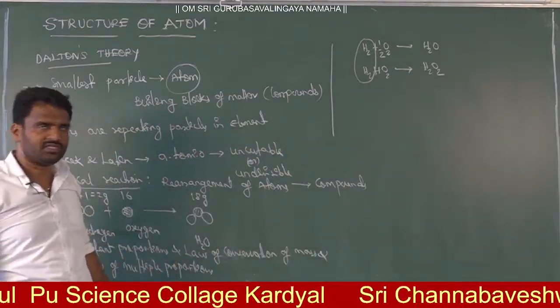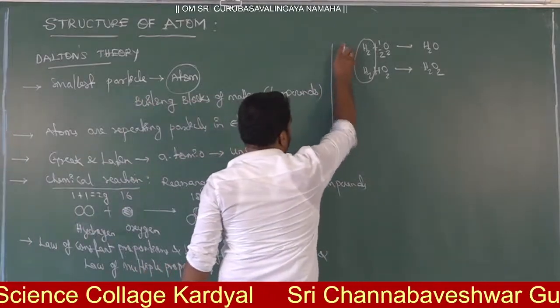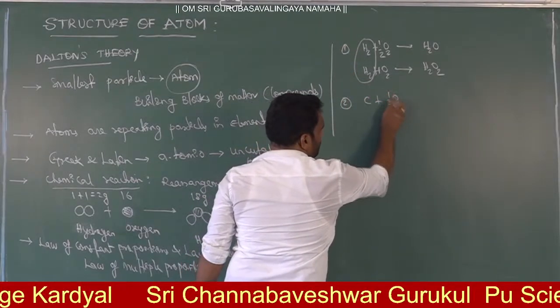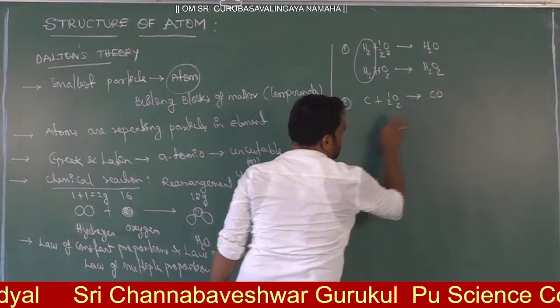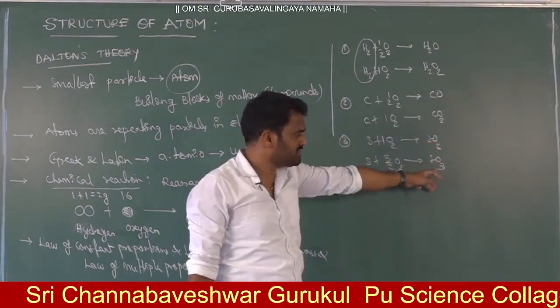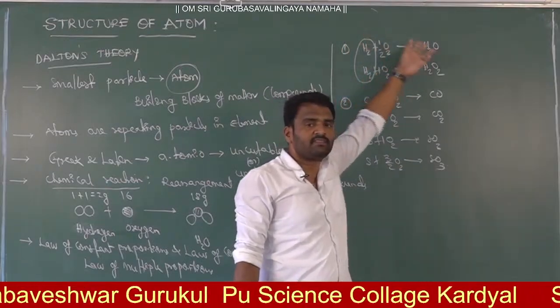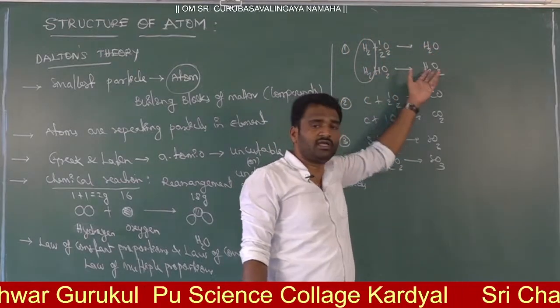Next, one more example you can take: carbon plus oxygen. With half oxygen, carbon monoxide is obtained. This is sulfur dioxide and this one is sulfur trioxide. Here in the first case, H2 reacts with oxygen to give water, and H2 reacts with oxygen to give H2O2.